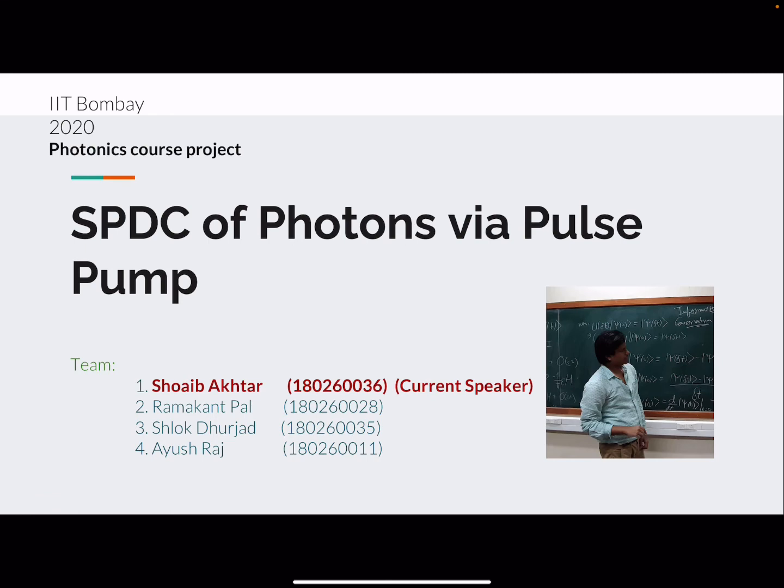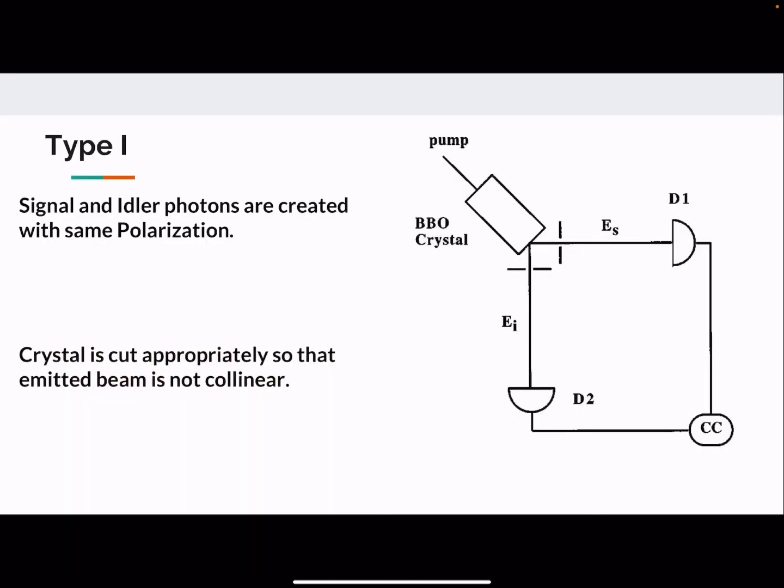Now I continue talking on type 1 conversion. So here I first describe our experimental situation. Here what we have done is that we have cut our crystal appropriately so that the emitted beams are not collinear. And this is very important because in type 1 conversion the generated biphotons are taken to have the same polarization.